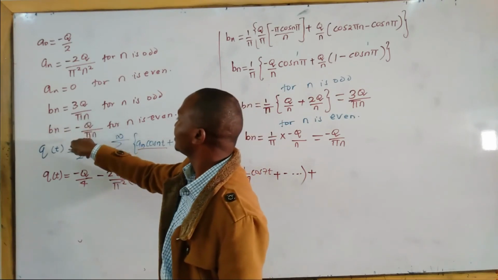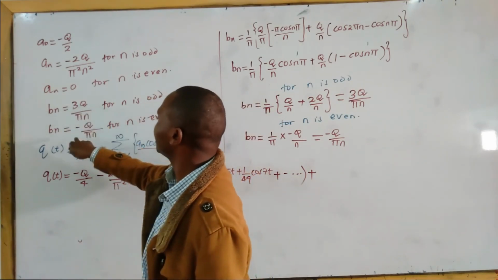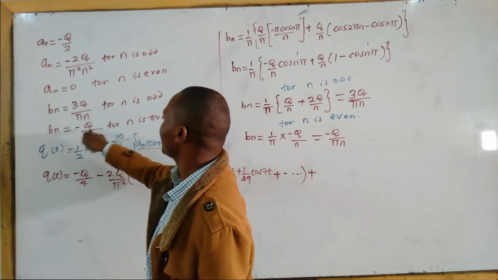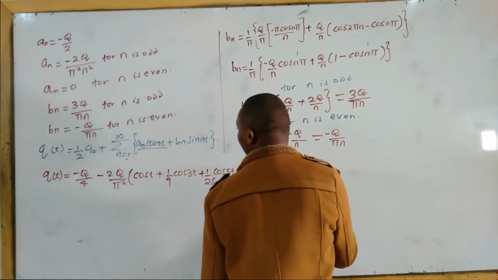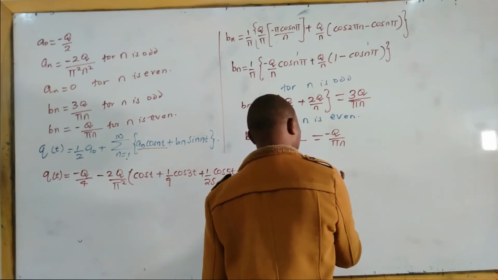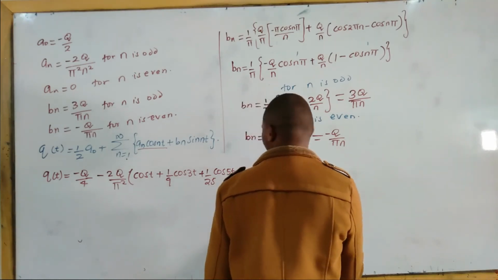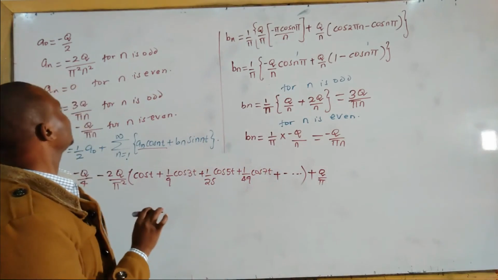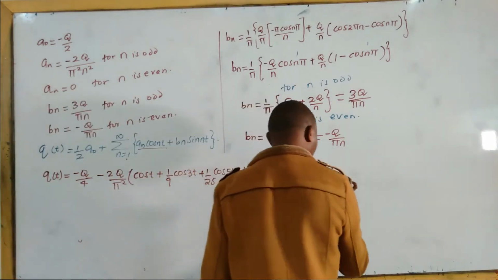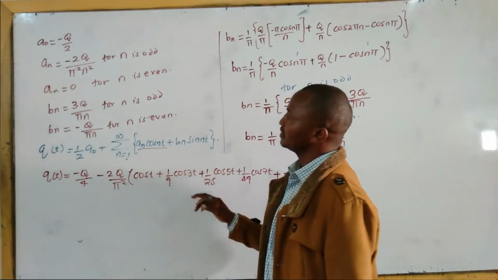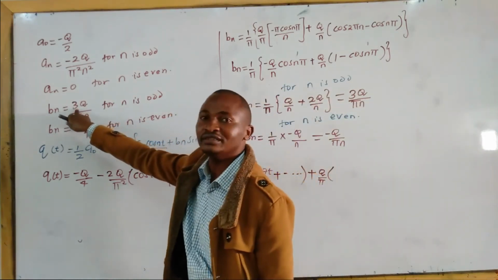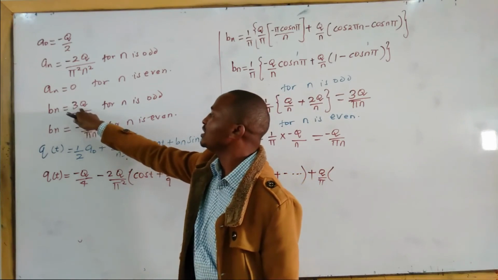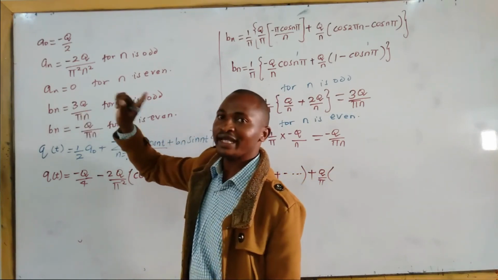But q and pi are constants. So we have plus q over pi. The first one is odd, with n equal to 1.